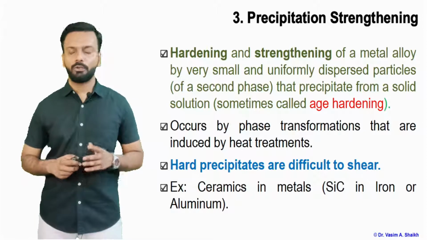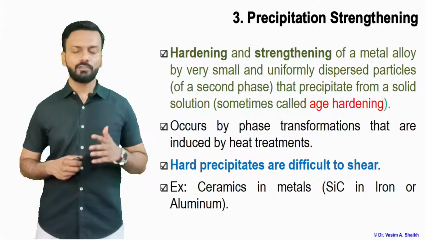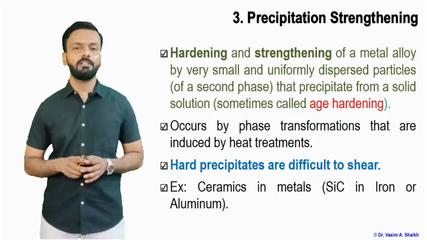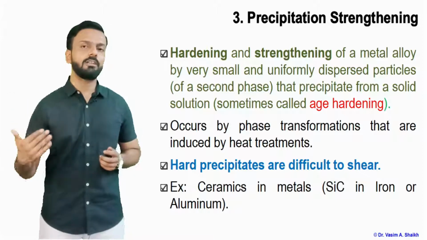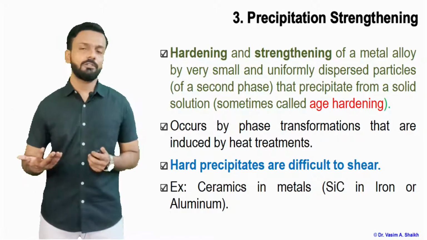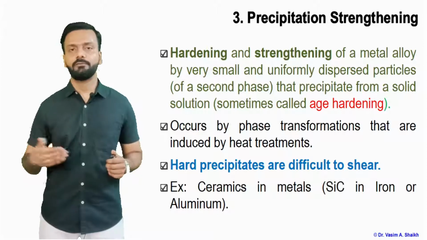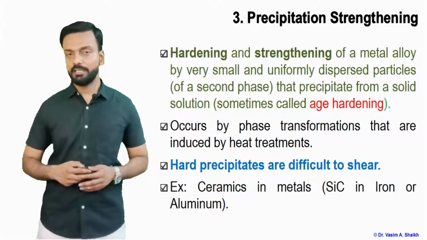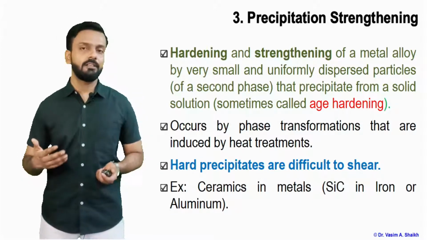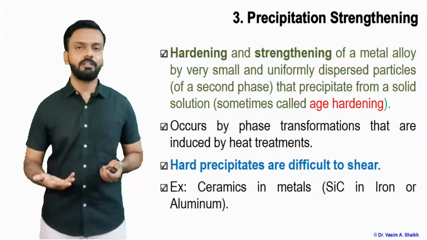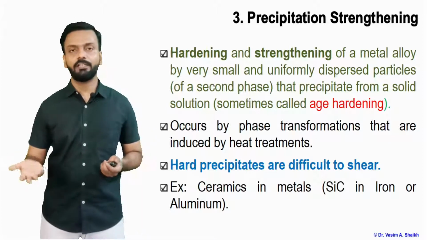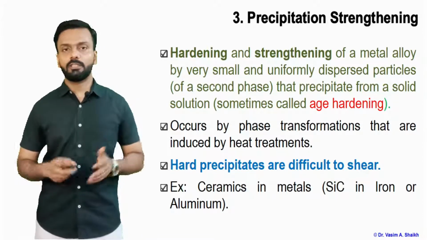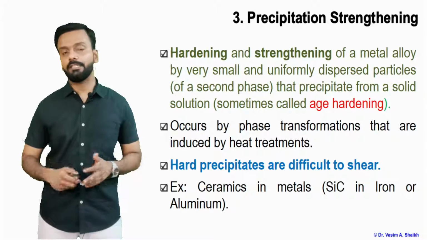Sometimes it is also called age hardening. Age hardening is a type of heat treatment process. You are keeping the material in heat treatment for a very long time. You are aging the material. During this process, small precipitates start to form in the material. You are basically trying to get a second phase out of the material, and based on the type of base matrix you have, you can precipitate out a harder material and then make the material stronger. This occurs by the phase transformation that happens because of the heat treatment.